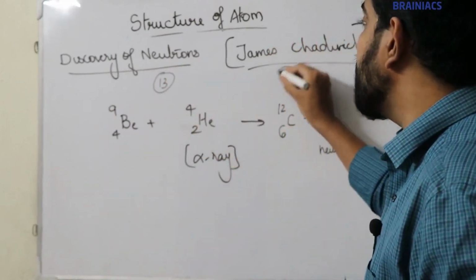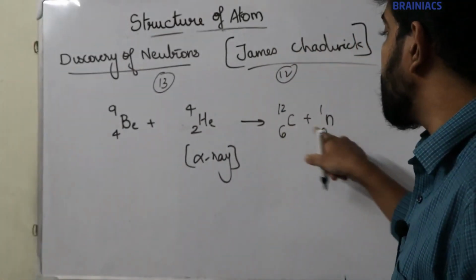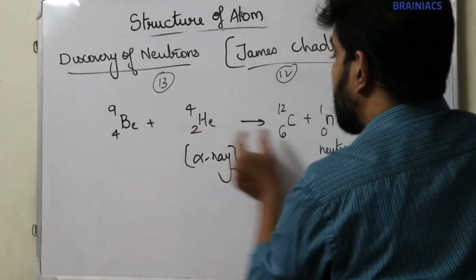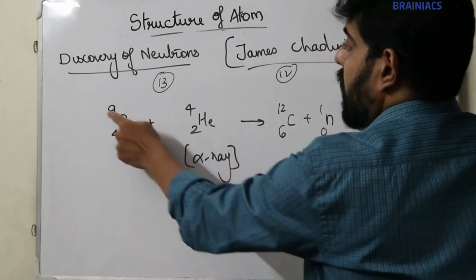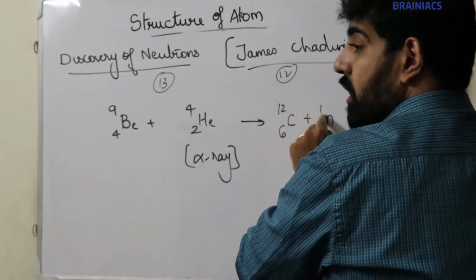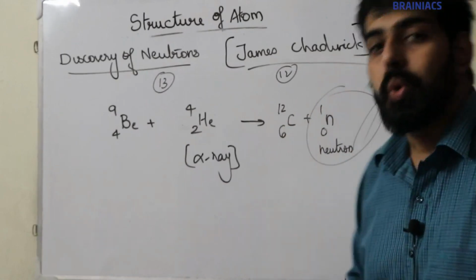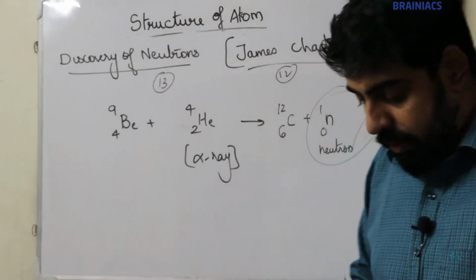Here it's only 12, so one mass is remaining. Here the charge is 0. 4 plus 2, 6, and here also 6, so the remaining charge is 0. 9 plus 4, 13, here 12, so 1. So we got a chargeless particle. This chargeless particle is known as the neutron. This is how the neutron was discovered.